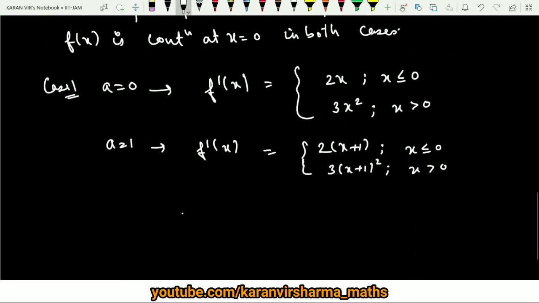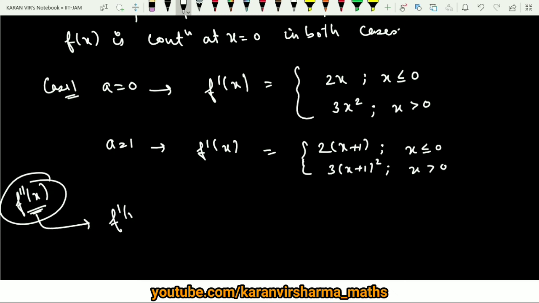But in the question, we are asked about the second derivative. We are asked about the existence of the double derivative f double dash x. So in order to study the existence of f double dash x, first of all we should know whether f dash x is continuous or not. So clearly in case 1, if you compute the limit from x positive and x negative, it will come out to be 0, and that is the value of the function.